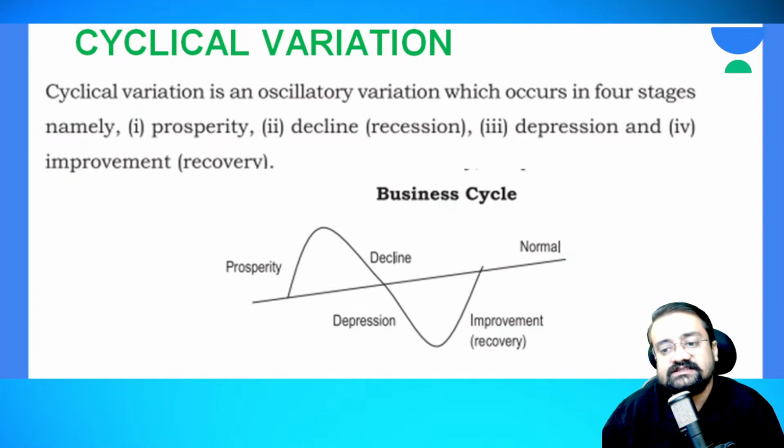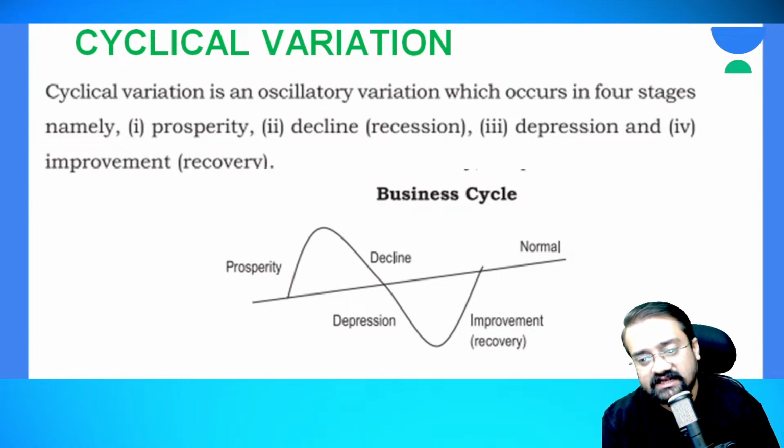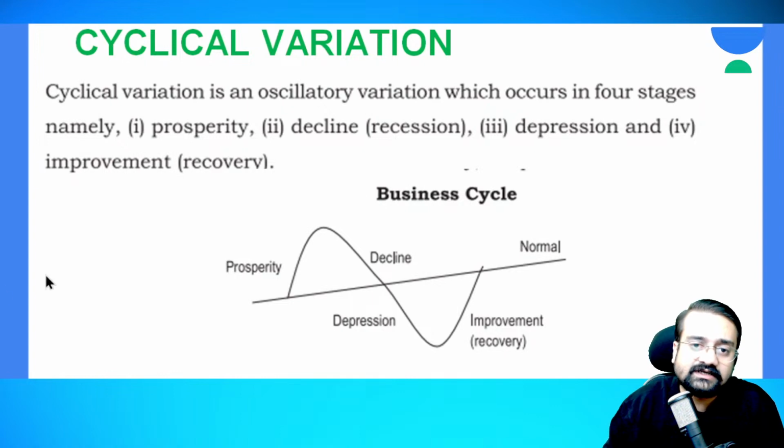Okay, so next stage is improvement. So wherein by introducing a new commodity or new variant of that product, you may start to recover the loss. So that is known as recovery or improvement stage.